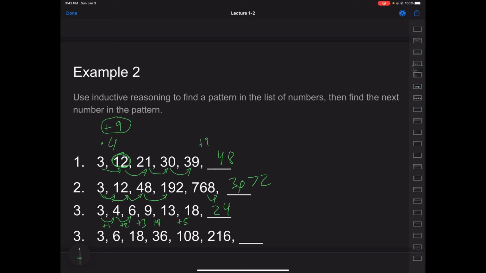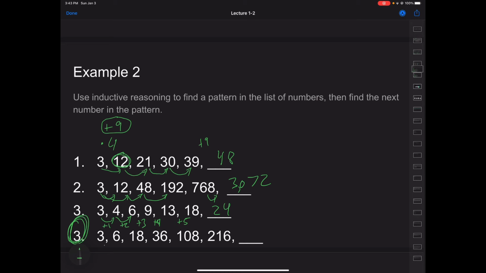Now, if you truly did not pause the video to try them, please pause the video to try this one and see if you can find a pattern. In this case, I see that I can multiply by 2. 3 times 2 is 6. But then from 6 to 18, I need to multiply by 3. 6 times 3 is 18. But what's 18 times 4? 18 times 4 isn't 36.